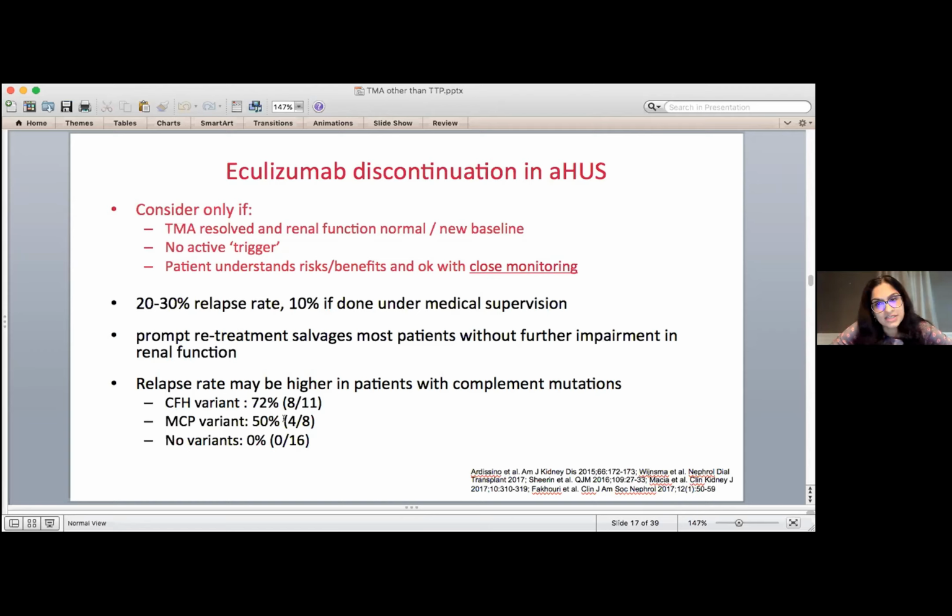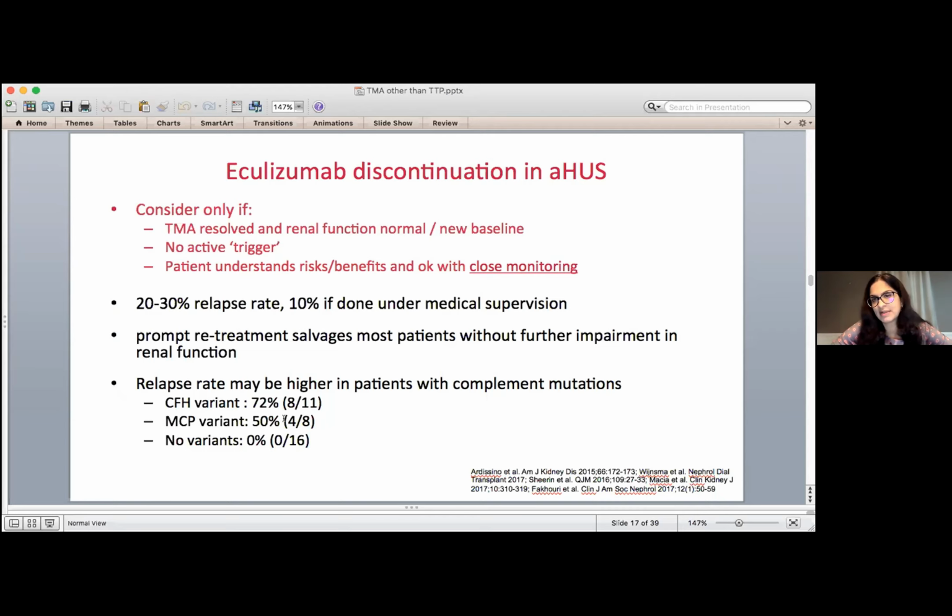And in these 10% of patients who do it under supervision and monitoring, retreatment at the first sign of relapse leads to complete recovery for the most part without any other organ impairment. Now, we have learned that relapse rate may be higher in people with certain mutations, so we're more careful in patients with, for example, factor H or MCP variants. And at least in my practice, we tend not to stop treatment if someone has already needed a kidney transplant, because that seems like severe disease.